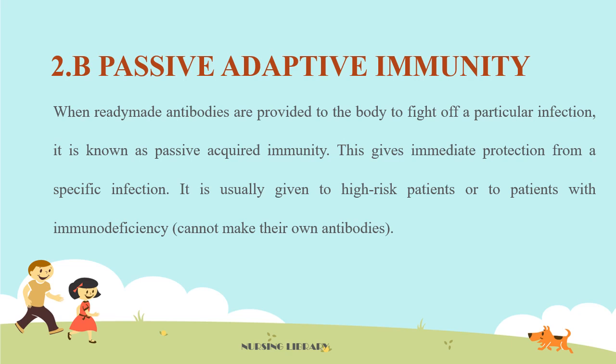Second subtype of adaptive immunity is passive adaptive immunity. When ready-made antibodies are provided to the body to fight off a particular infection, it is known as passive adaptive immunity. This gives immediate protection from a specific infection. It is usually given to high-risk patients or to patients with immunodeficiency, meaning who cannot make their own antibodies.